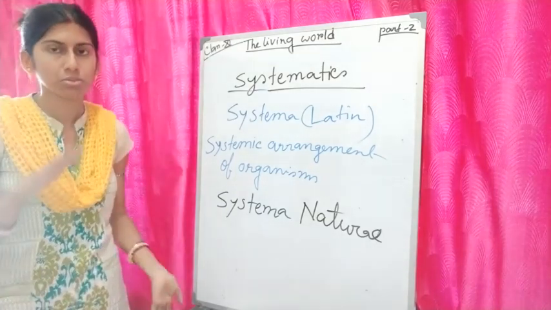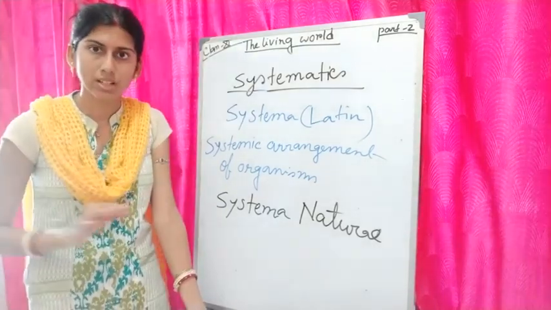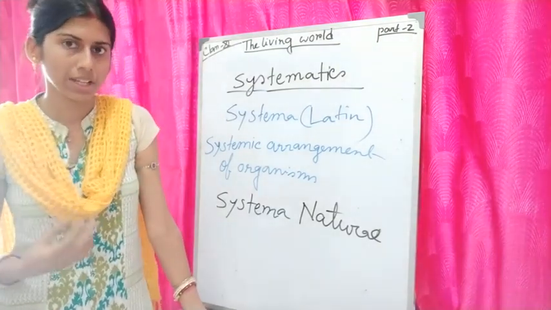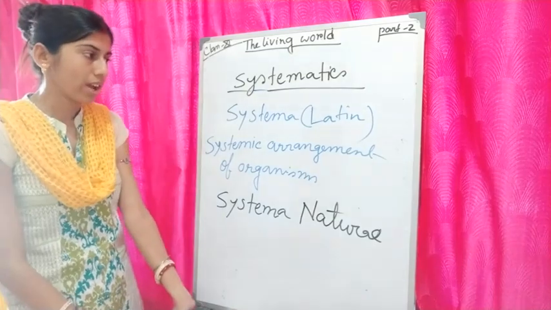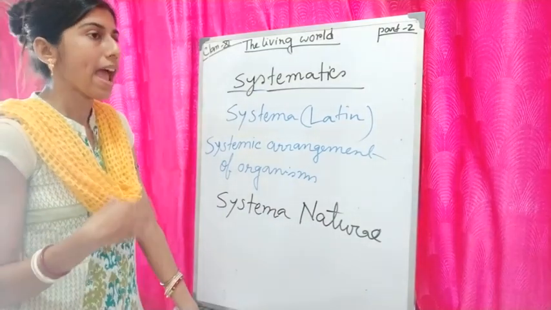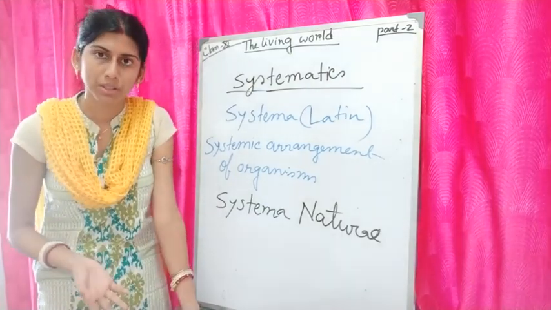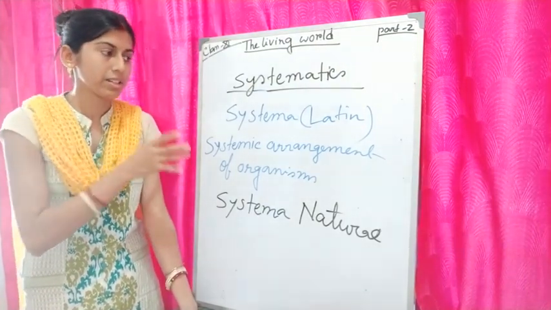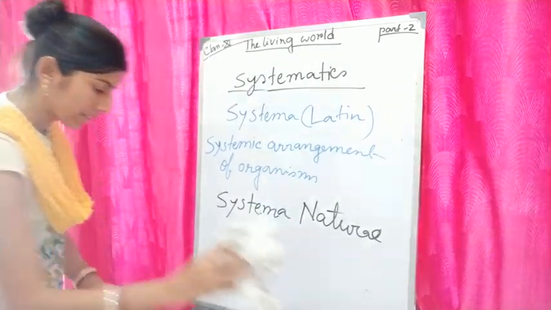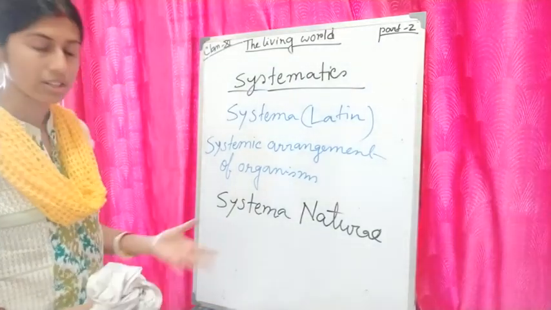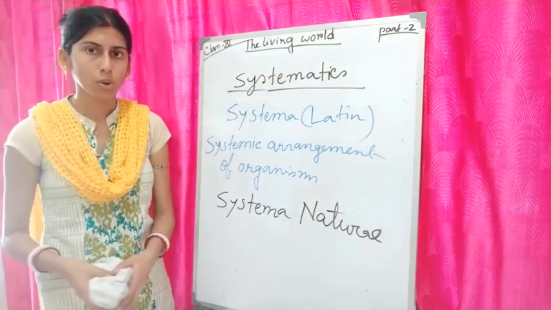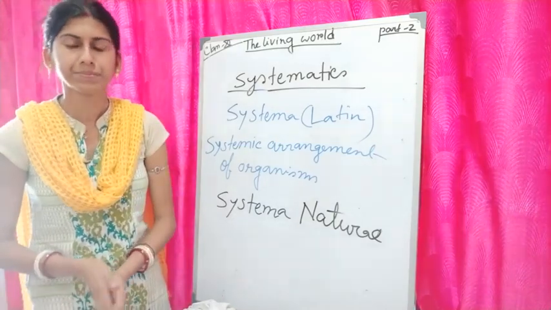Okay. So for today, that's it. Just try to remember all the terms, because all the terms are important. Some short questions may come from this portion, or as I have told, the full forms of ICBN, ICZN, the properties of binomial nomenclature, and the explanation of different terms. Questions may come from this. In our next class we will read about the taxonomic categories and their examples. Okay. So for today, thank you.